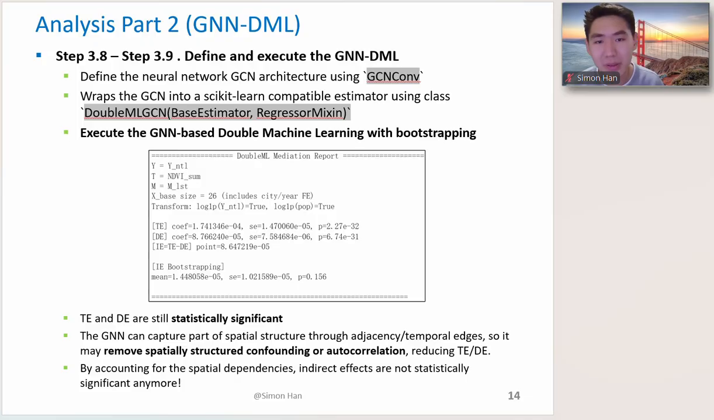For the second part, I also constructed graph neural networks, which take into account the spatial dependencies between different nodes, which are the polygons of the cities. Everything else is the same, but the indirect effect is not statistically significant anymore, as we can see here.